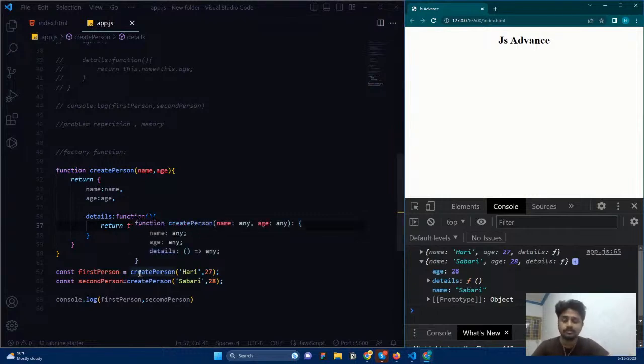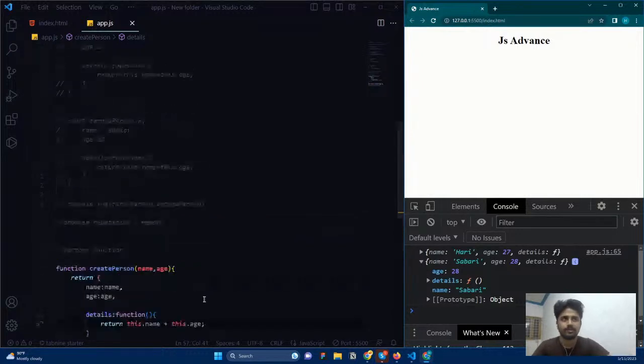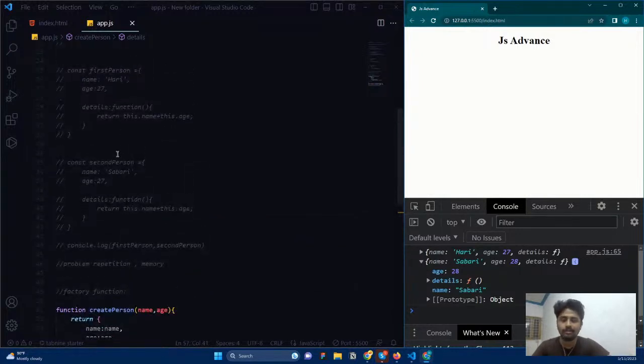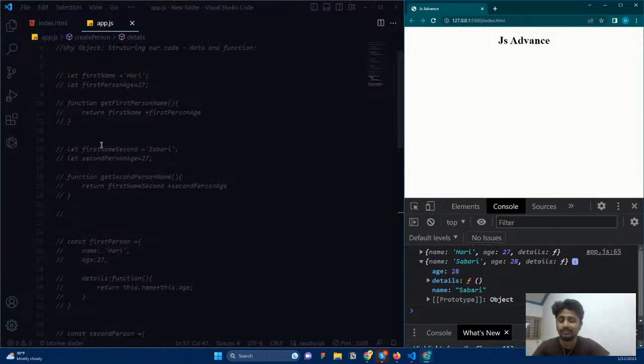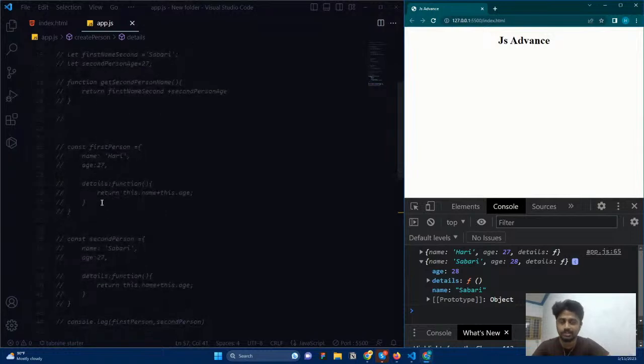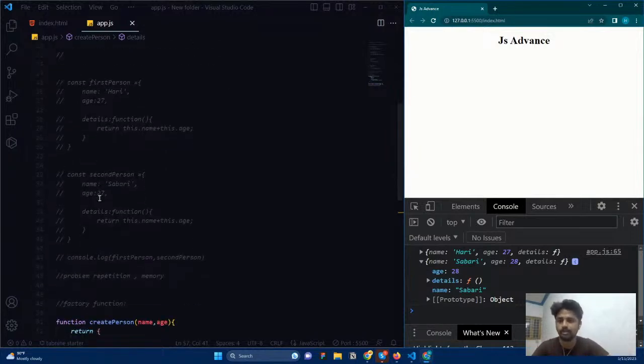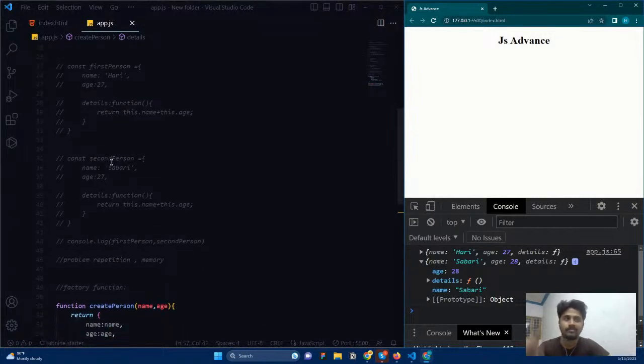So here comes the next update. Remember what the problem was when writing procedural code? It is not a structured way of writing code. Creating global variables is not good, and the code structure gets messed up. Here we are structuring the code, creating an object and keeping things together. But here also we face two problems: one is repetition and the other is memory.